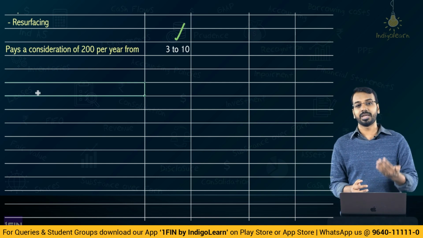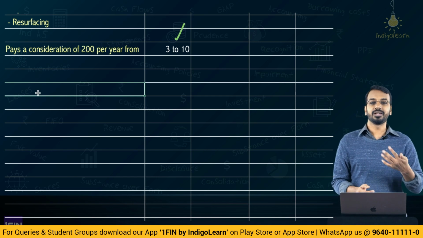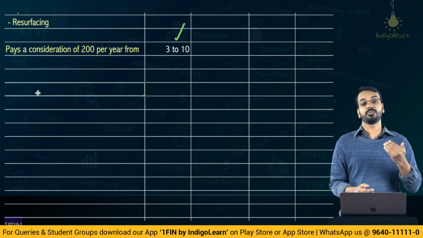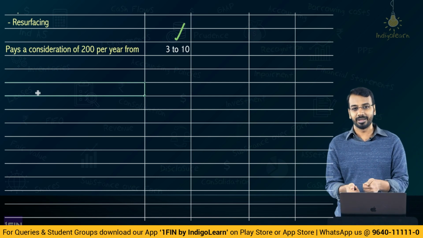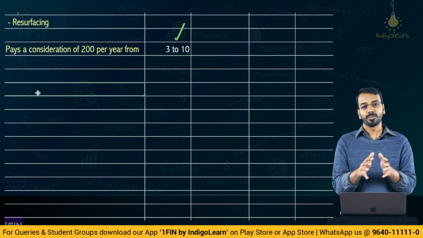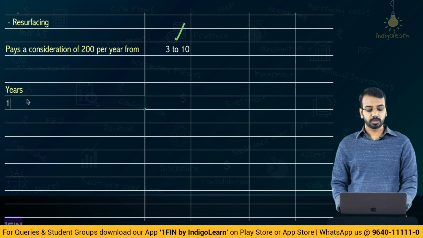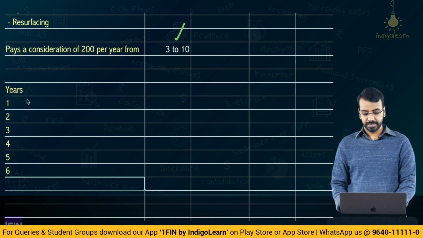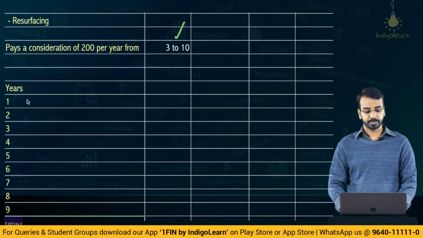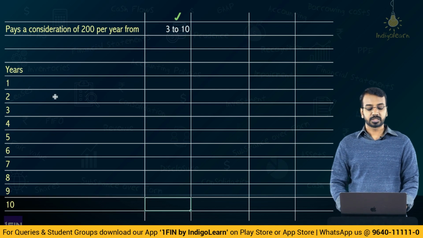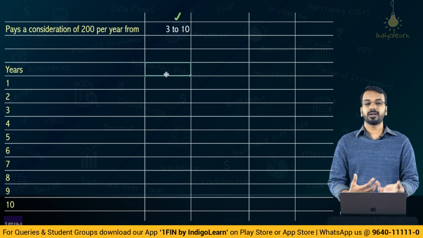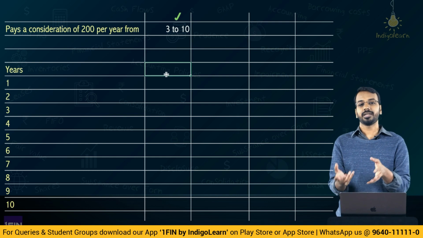In fact, this example I have taken from Ind AS 11, the earlier accounting standard on contracts. The example is still relevant, the standard is not applicable, but the example is relevant, so I have taken it from there. Okay. So we have years 1, 2, 3, 4, 5, 6, 7, 8, 9 and 10, and for simplicity purpose we will assume that all inflows and outflows happen at the end of the years.